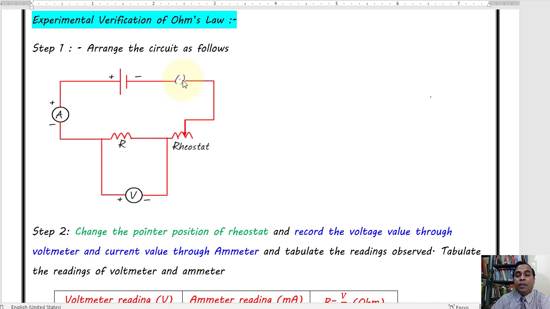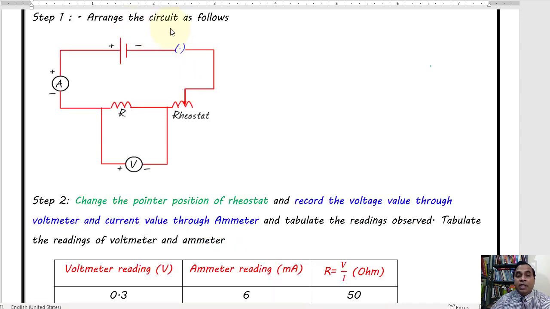Now what will happen? First step is to arrange the circuit as follows. Then second step, change the position of the pointer of the rheostat, and record the voltage value through the voltmeter and current through the ammeter.